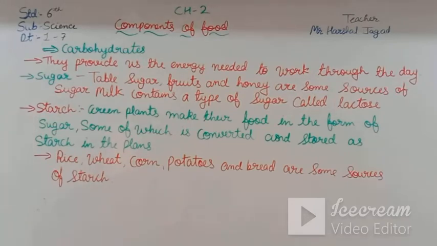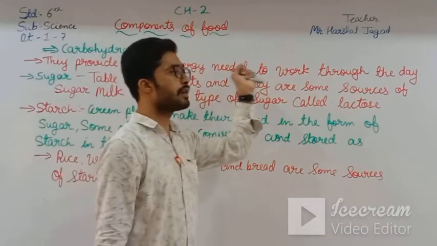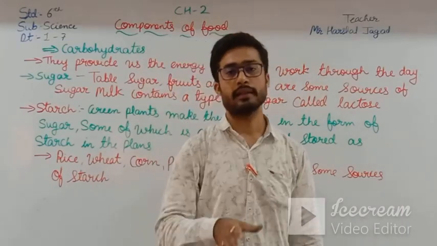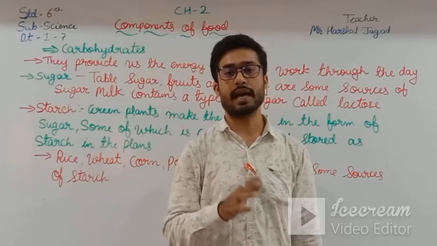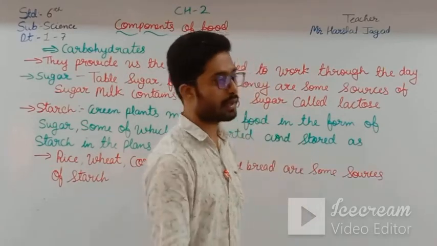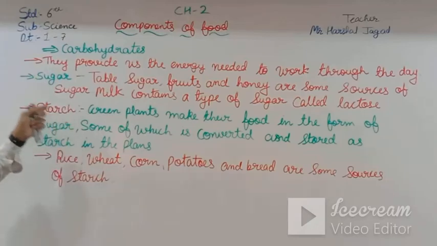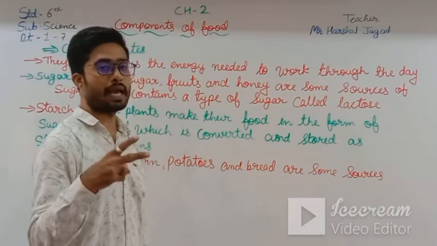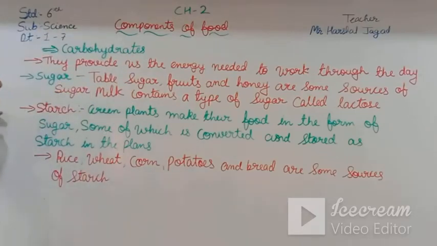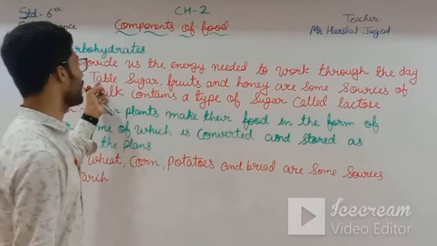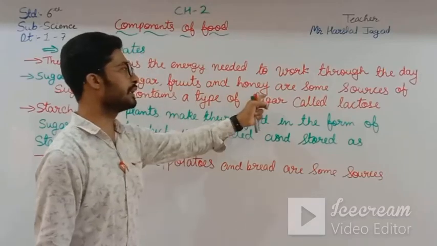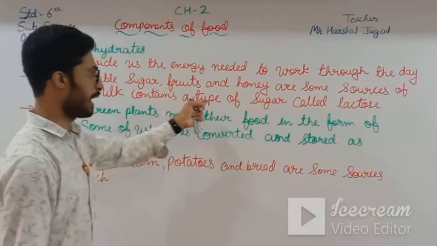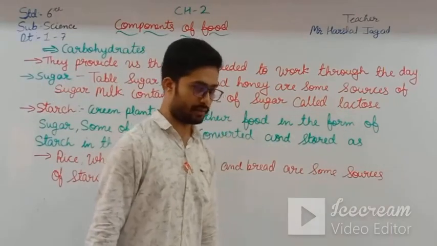Here, the carbohydrates provide us energy to work through the day. It means our body just converts the starch into glucose. And here, the carbohydrate is further categorized into two types, that is sugar and starch. Sugar is found in table sugar, fruits, and honey. Milk contains a type of sugar called lactose.